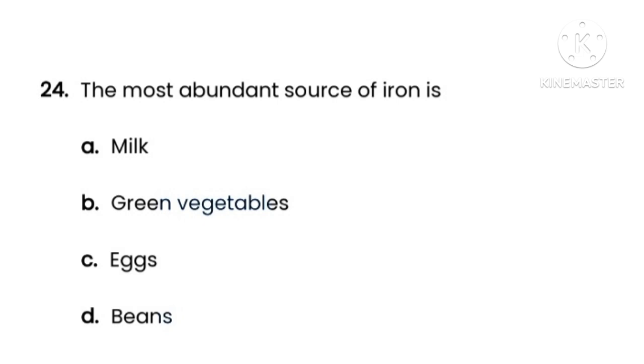Next question number 24. The most abundant source of iron is. Here options are option A, milk, option B, green vegetables, option C, eggs, option D, beans. So here the correct option is option B, that is green vegetables. Green vegetables is the most abundant source of iron.